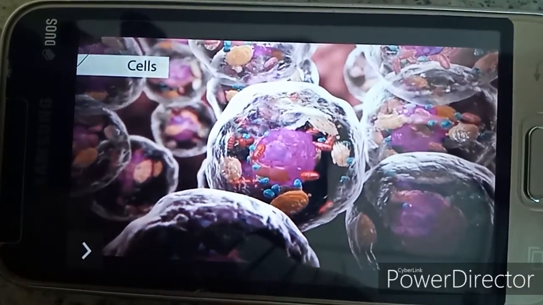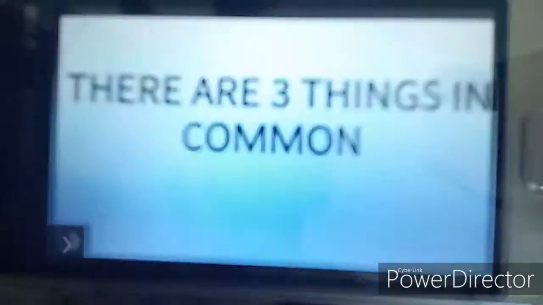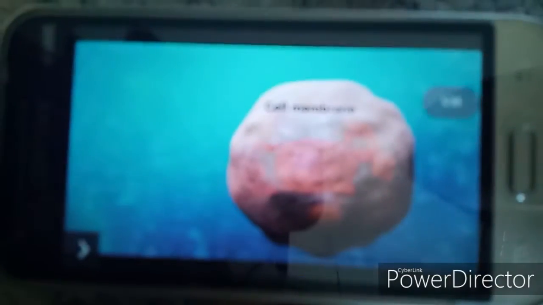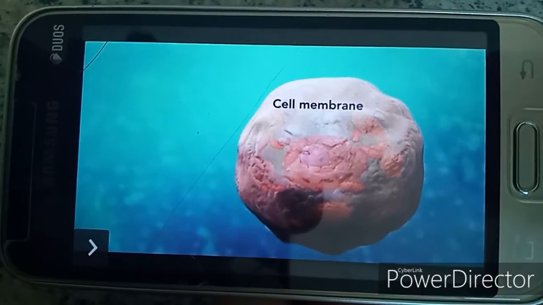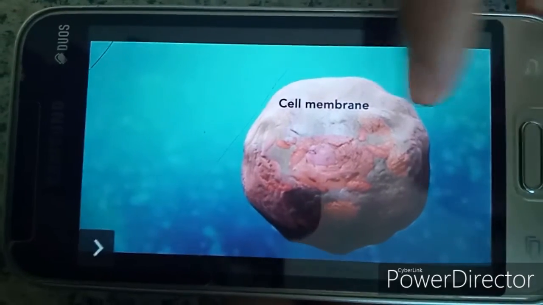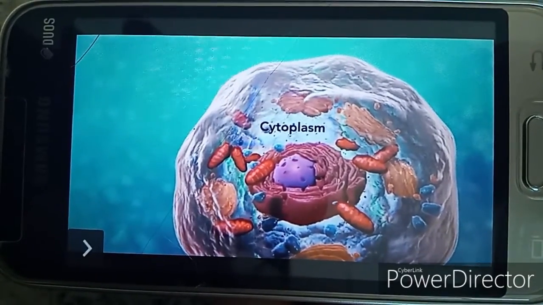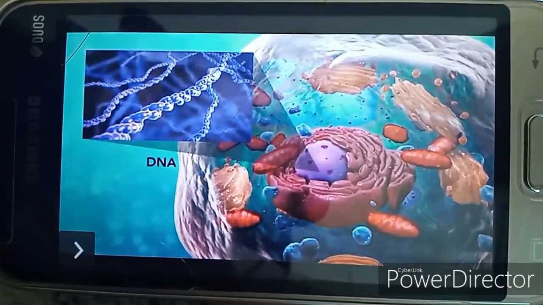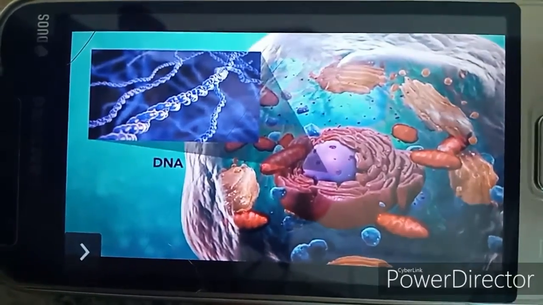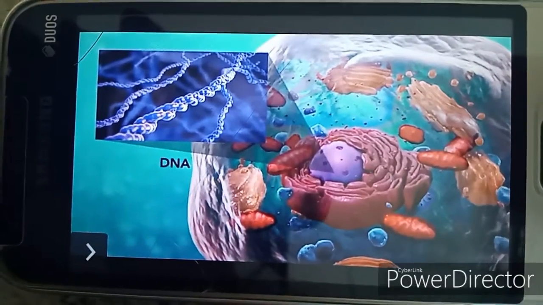All cells have three things in common. So these are the cells. The cell membrane, which separates the inside of the cell from its environment. The cytoplasm, which is a jelly-like fluid. Then, the DNA, which is the cell's genetic material. They are in common no matter what type of cell they are, either a eukaryotic cell or a prokaryotic cell.